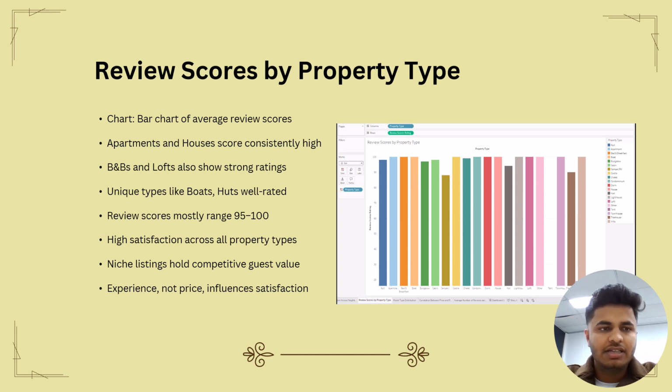In this slide, I will discuss review score by property type. This chart tells us how many listings are available for each room type. Entire homes or apartments are the most common with over 17,000 listings. Private rooms come next with around 12,600 listings. Shared rooms are very rare with fewer than 900 listings. This shows that most hosts prefer to rent out the entire place. It also shows that guests like to book them. After COVID, many people prefer privacy, so entire homes are more popular.